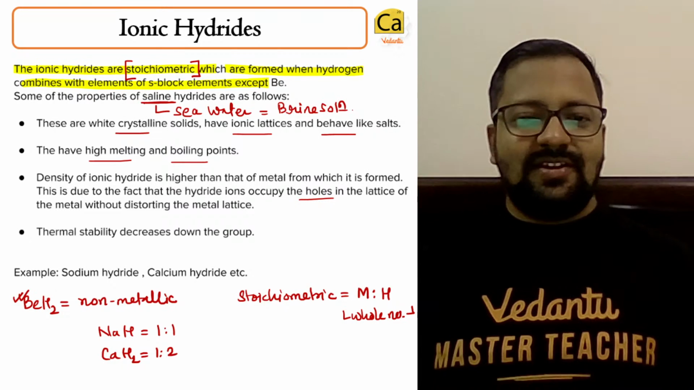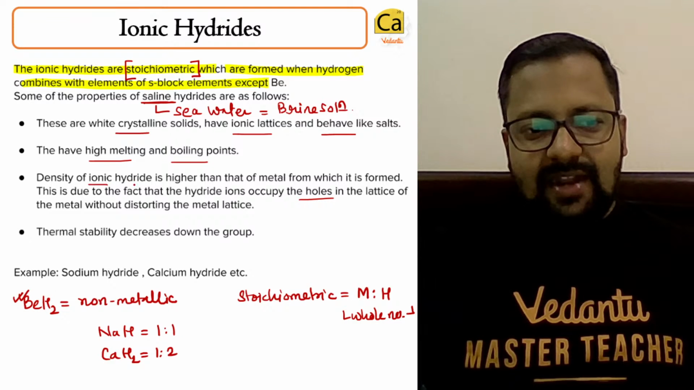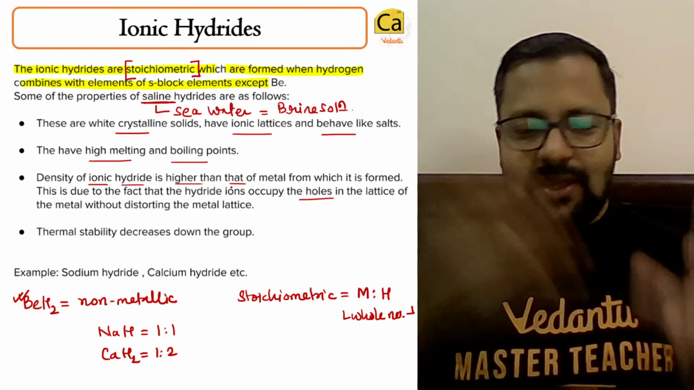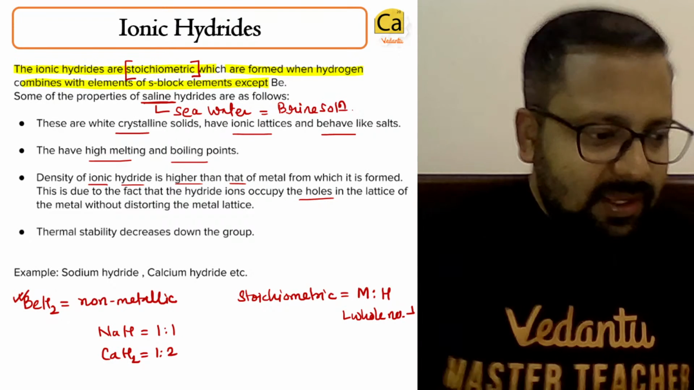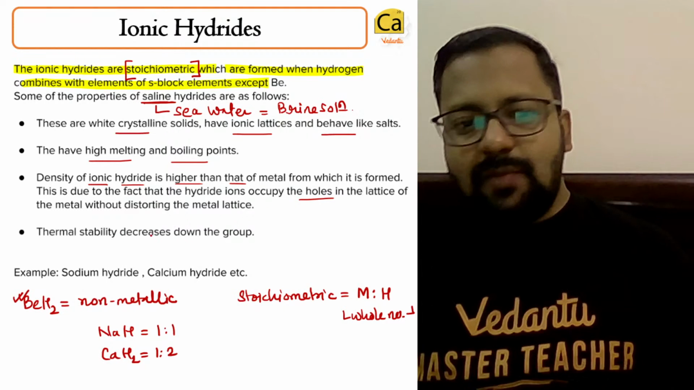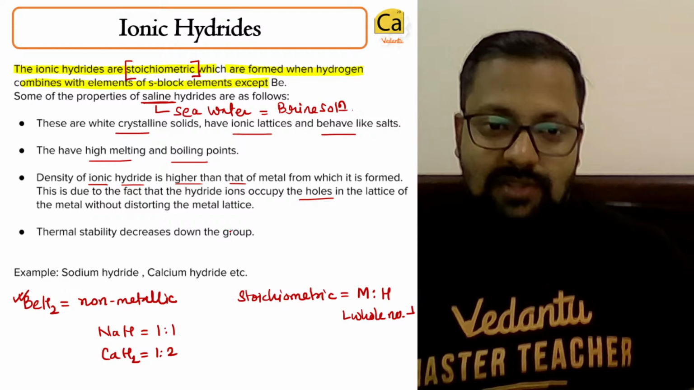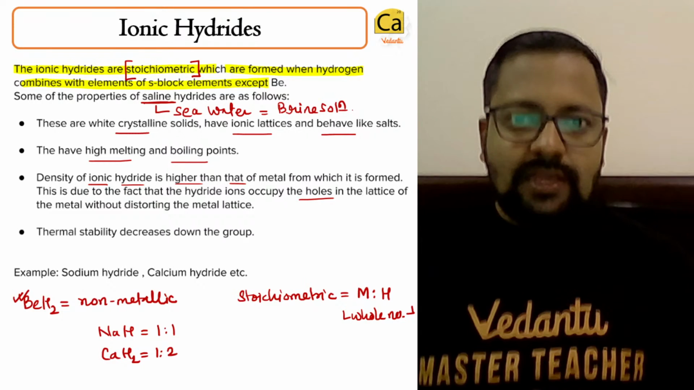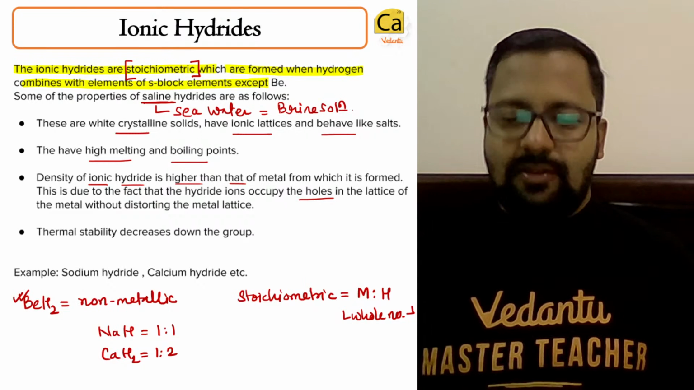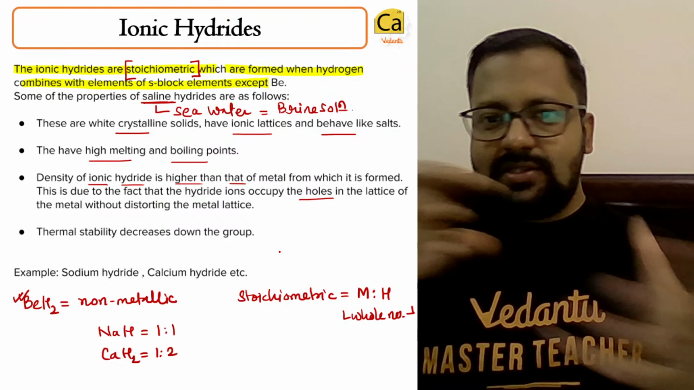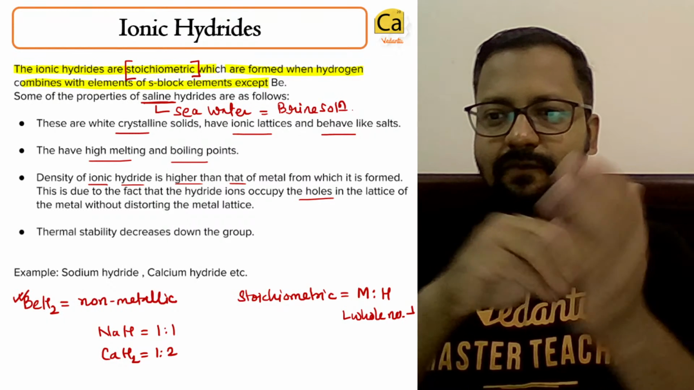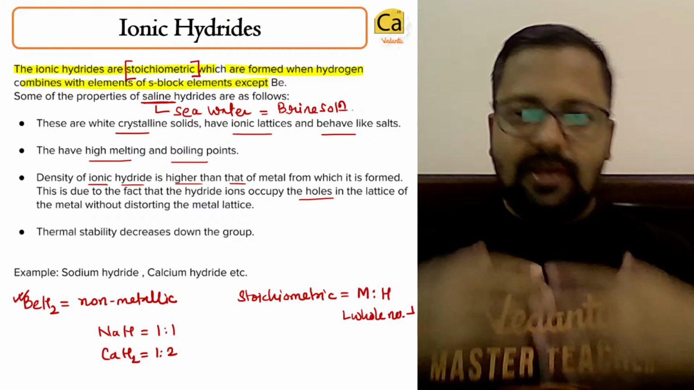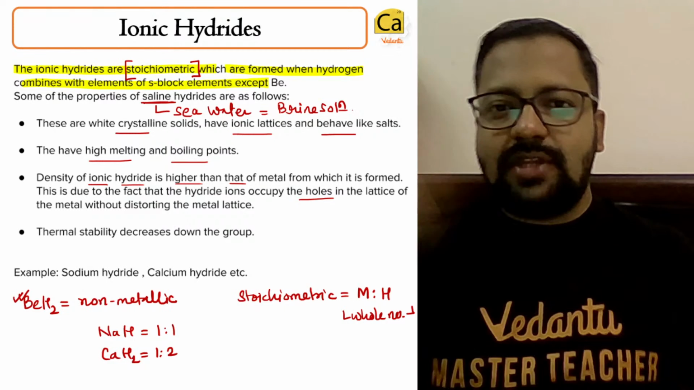The density of an ionic hydride is higher than that of the metal, because the hydrogen atoms are going inside. Okay, clear? And thermal stability decreases down the group. Why does the thermal stability decrease down the group? Because the size of the metal increases, so the size of the void also increases. If the void is larger, the hydrogen sits there with less attractive interaction, and the moment you heat it, hydrogen can just get lost.